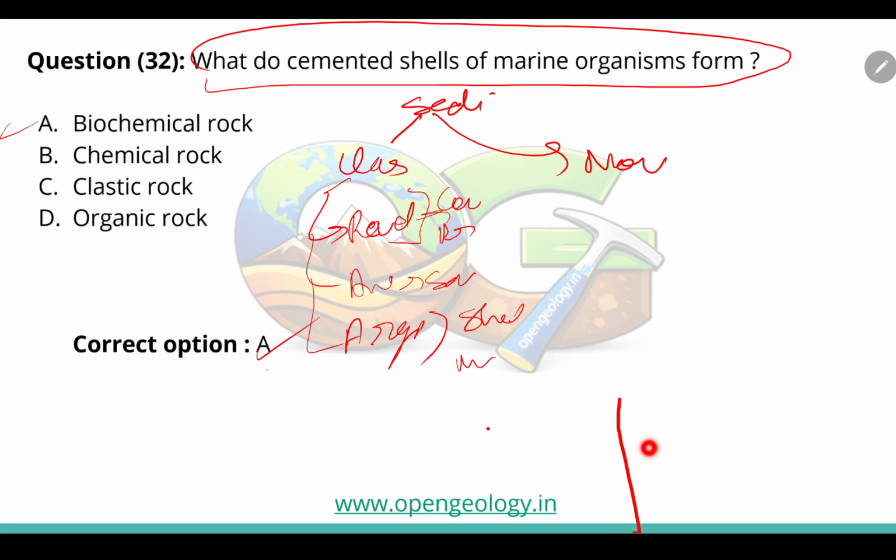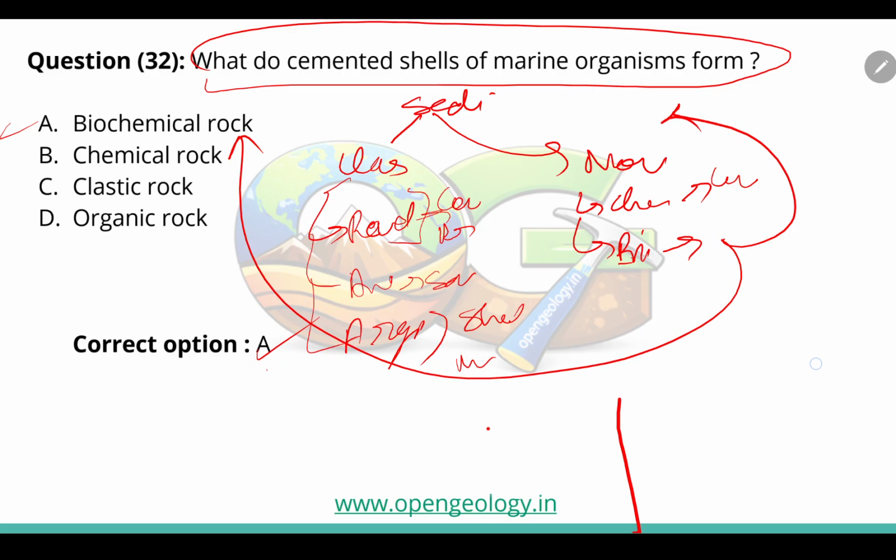Then you have the non-clastic rocks, which are chemical rocks and biochemical rocks. Chemical means the limestones, which are chemically precipitated, and you have the biochemical, which are like animal shells. So the marine organisms form the biochemical rocks.